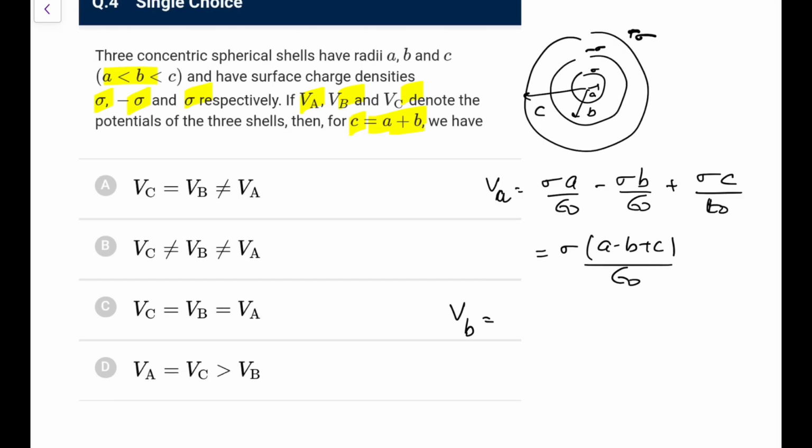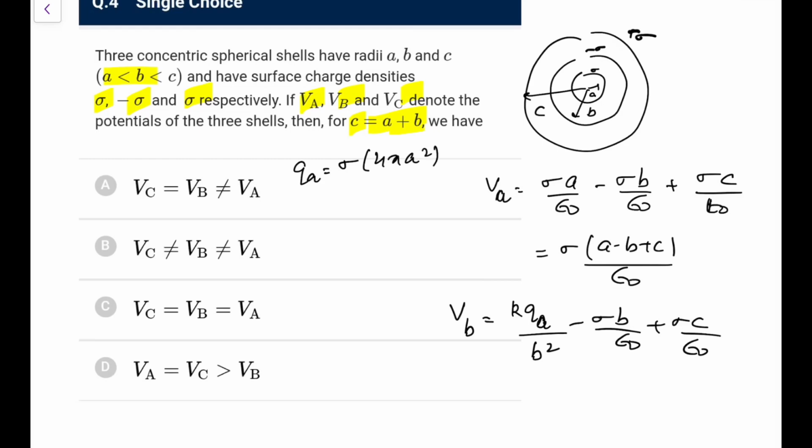But for b, what we will write, because for a it is an outside point, we will write it as k qa upon b square. Due to b is sigma b by epsilon naught, due to c would be sigma c upon epsilon naught, and what I can write as qa is sigma times 4 pi a square.